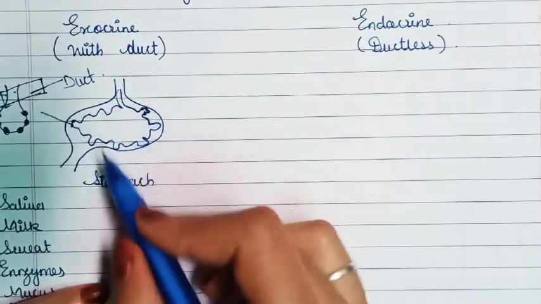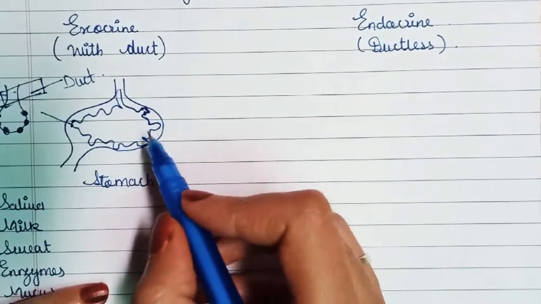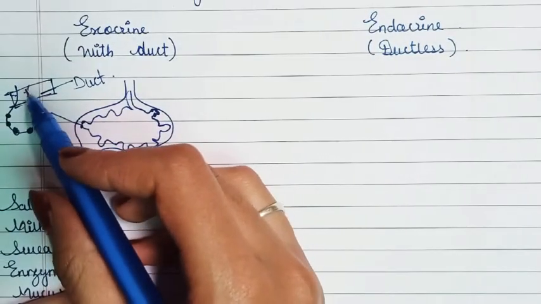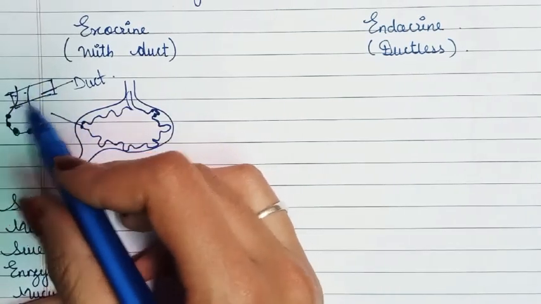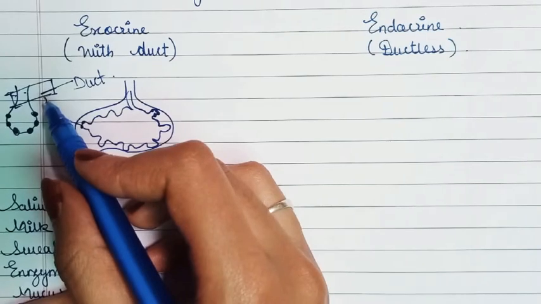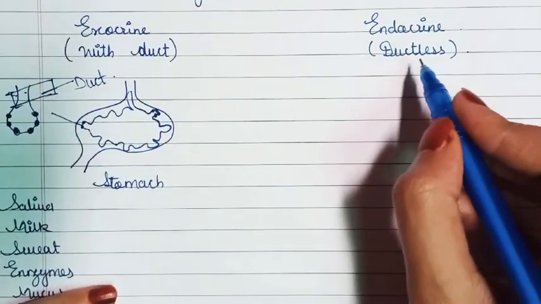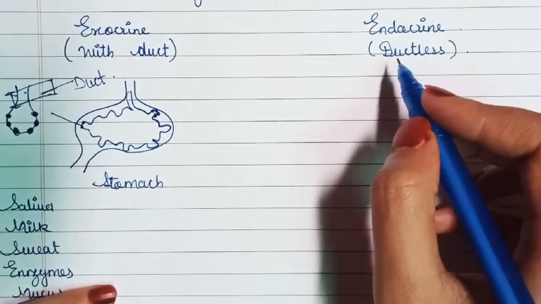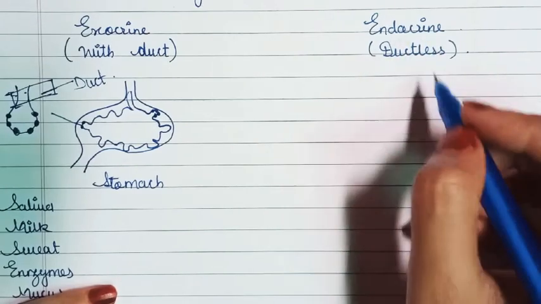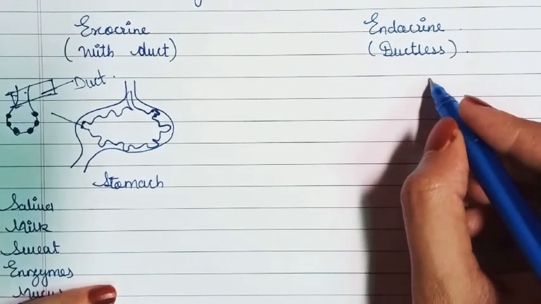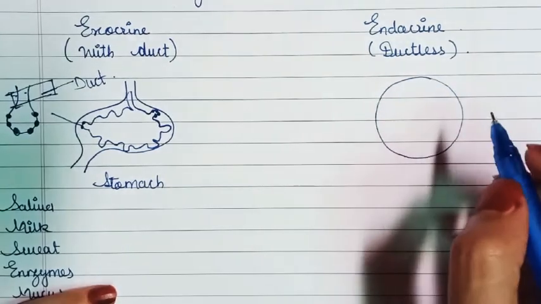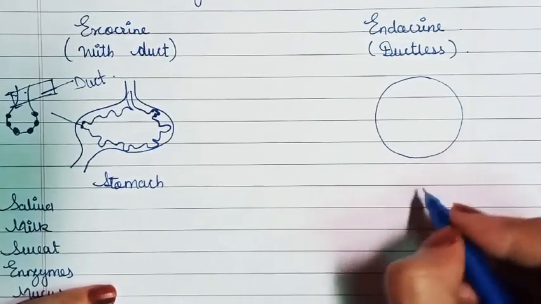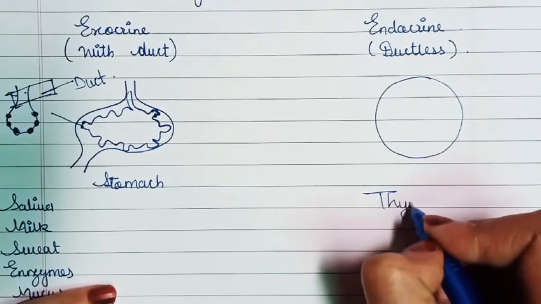Now we have seen how exocrine glands are present, how they give the path to a secretion to act on a specific organ. Now how are endocrine glands present? So we will see, suppose this round structure is a thyroid gland. We will write here thyroid